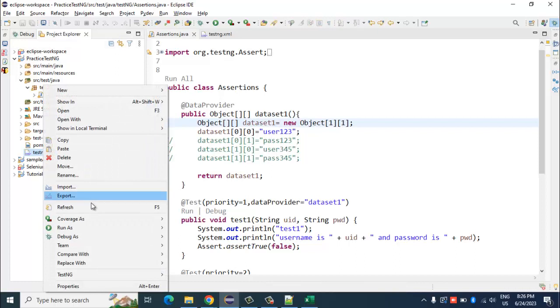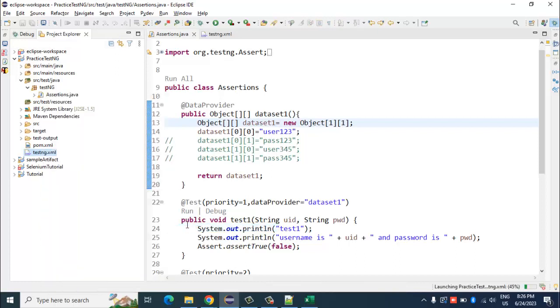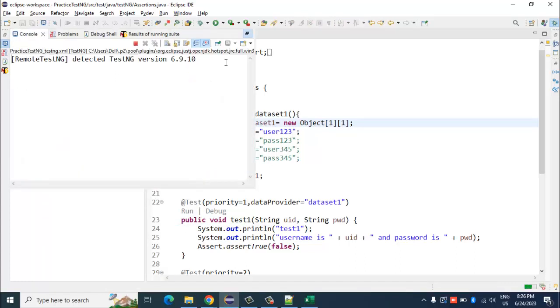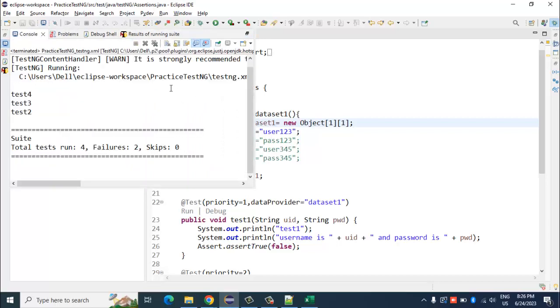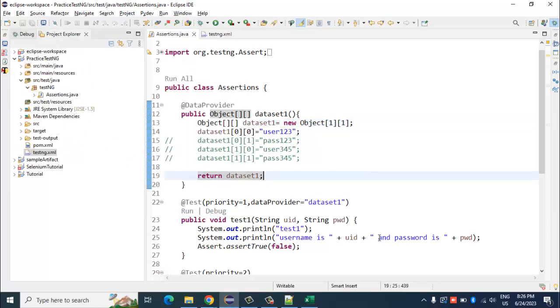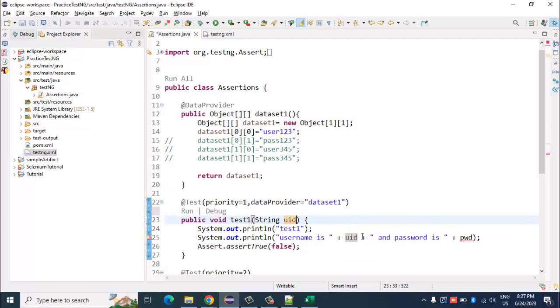I think this should work. We have to keep 0 or 1 because we are considering row 0 index 1. Yeah, let's see.